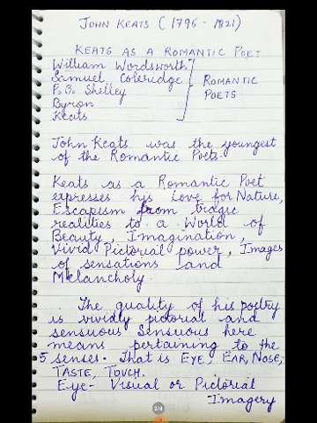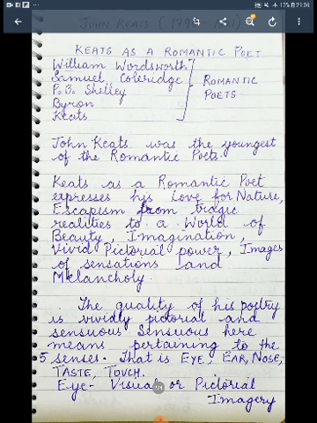Keats, as a romantic poet, expresses his love for nature, escapism from tragic realities to a world of beauty, imagination, vivid pictorial power, images of sensations, and melancholy. Now what is melancholy? Melancholy का मतलब होता है बच्चों उदासी या दुख दर्द.